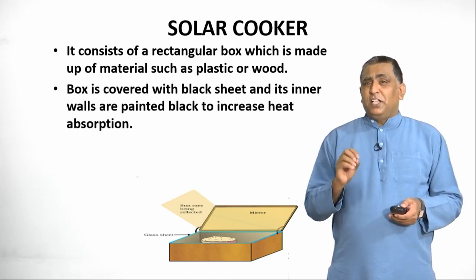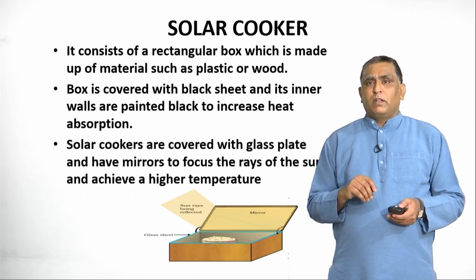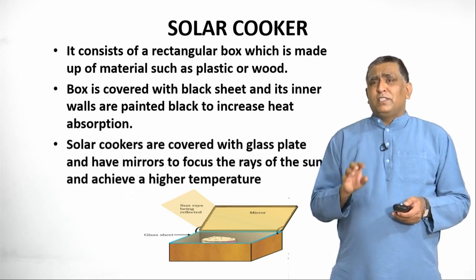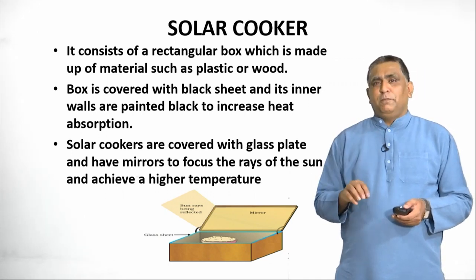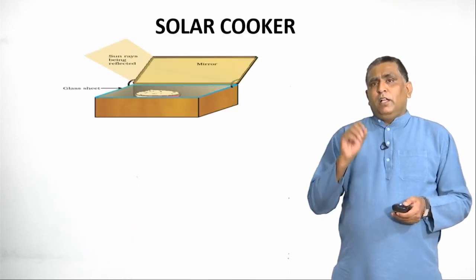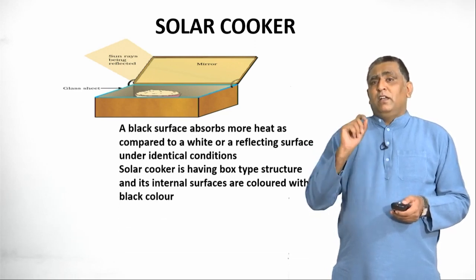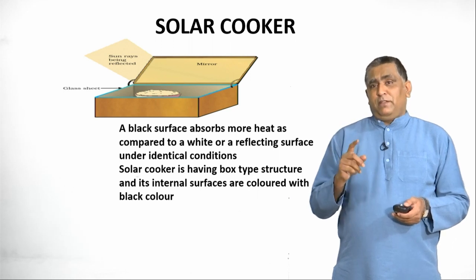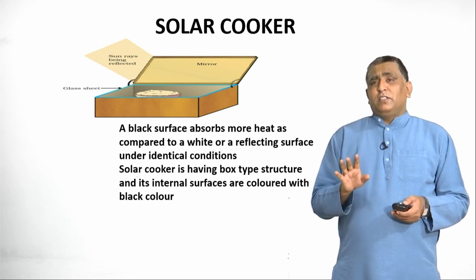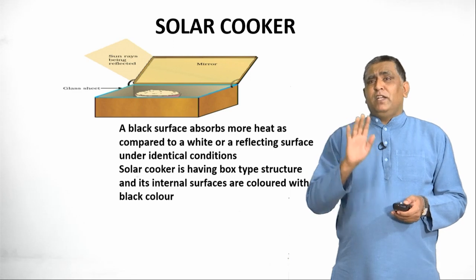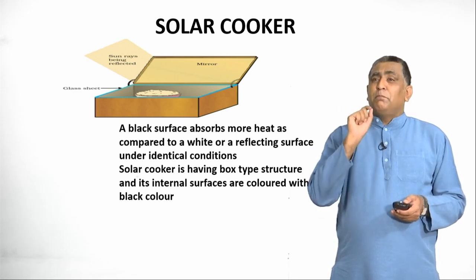Box is covered with a black sheet and its inner walls are painted black to increase heat absorption. Solar cookers are covered with a glass plate and have mirrors to focus the rays of the sun to achieve a higher temperature. Now, regarding solar cooker, some important things need to be discussed. A black surface absorbs more heat as compared to white or a reflecting surface under identical conditions. In identical conditions, if you use a black surface and a white surface, the black surface absorbs more heat. That is why it is painted black.